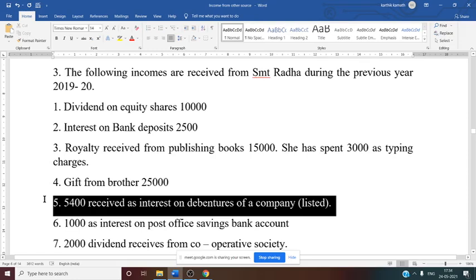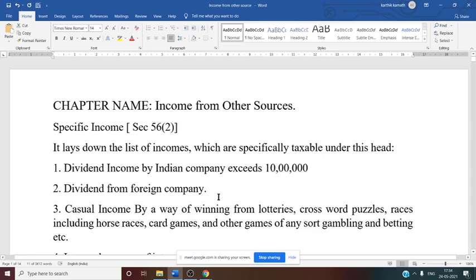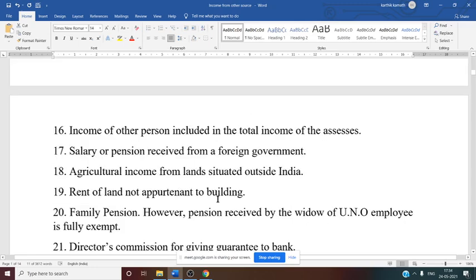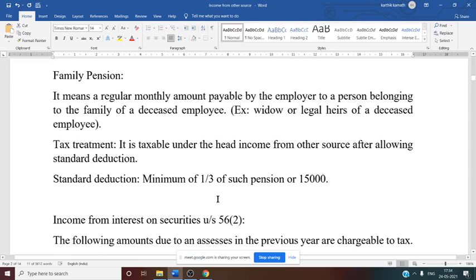See, we have to see the rules first. So now let us see the theory part once again. Let us see whether we should gross up or not. After specific income, other items under income from other sources, family pension is there, then income from interest on securities, less tax. See this rule: the rate of TDS on interest is as follows.